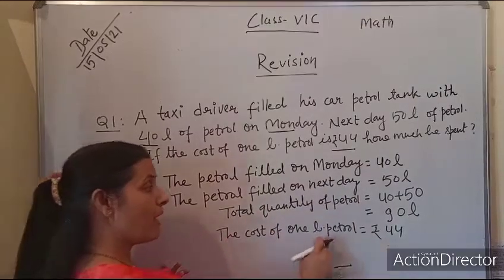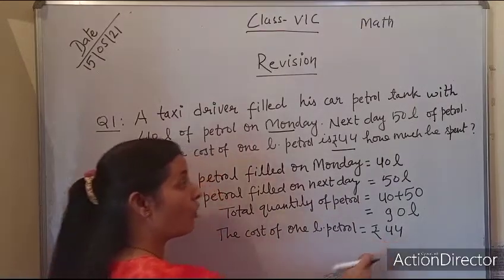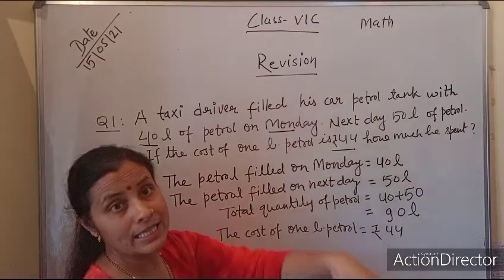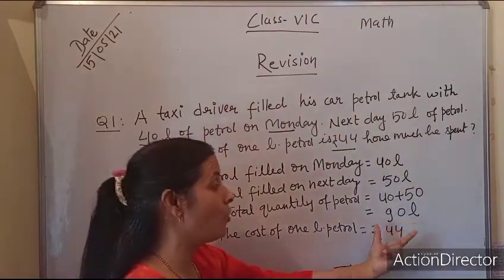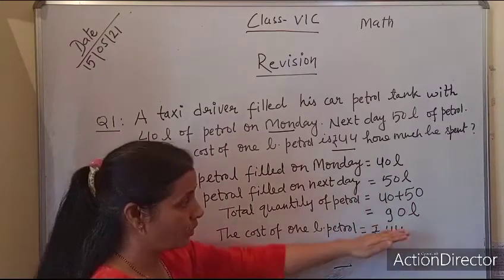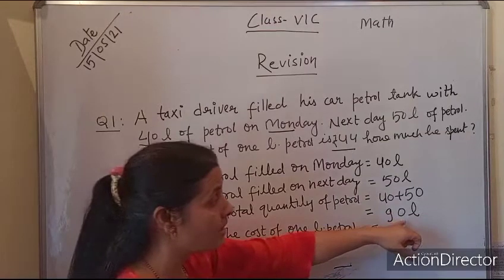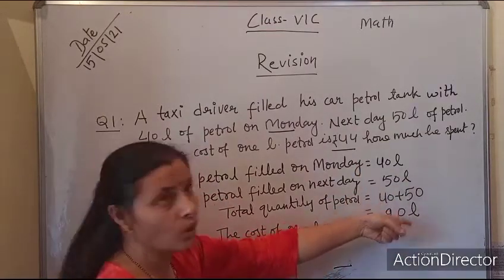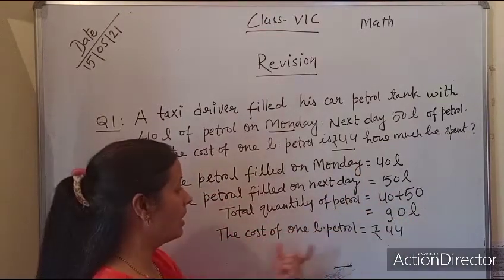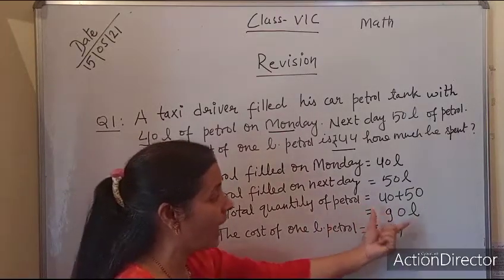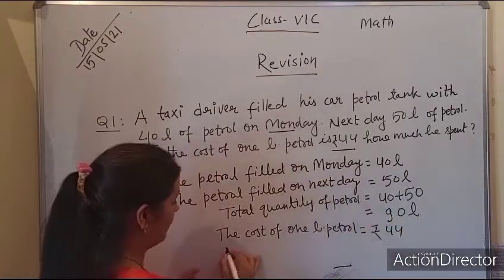Now it is asking how much money he spent. So we need to find out the cost of 90 liter, because the total quantity of petrol is 90 liter as per this calculation. Here the cost of 1 liter is given as 44, and now we need to calculate the cost of 90 liter.